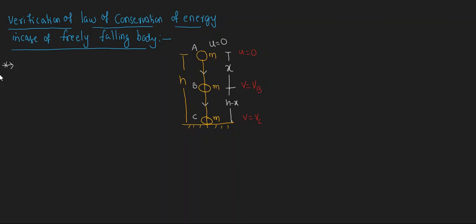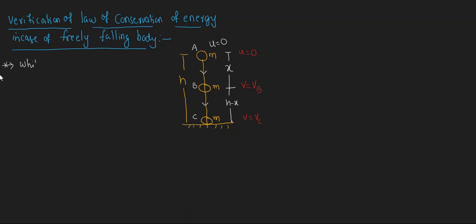But the height is decreasing. That means the object height is decreasing while falling, so potential energy is decreasing. That means the kinetic energy is increasing, potential energy is decreasing. That means potential energy converts into kinetic energy. Is it right? Okay, look here.